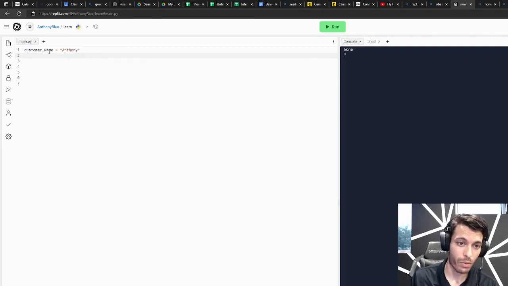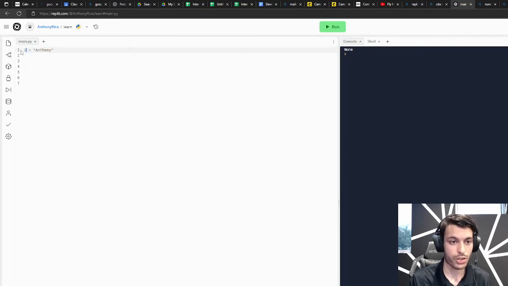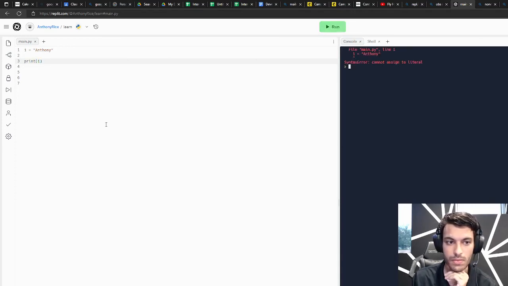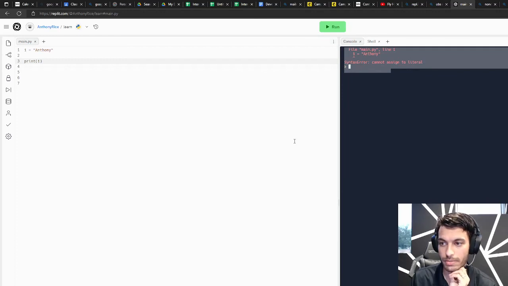We'll talk about what that means more later, but for right now just know that variables cannot start with numbers, so you can't do 1 customer. This won't work in most languages because it will assume that 1 is like an int value, so it'll get confused here. So if I printed 1, for example, equal to Anthony, you get an error, which you can see here, right?